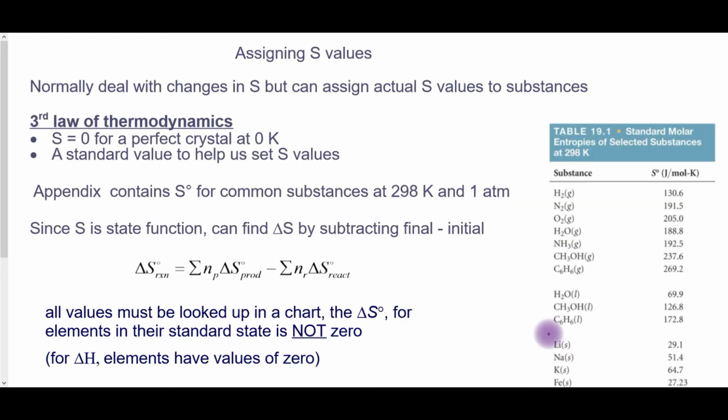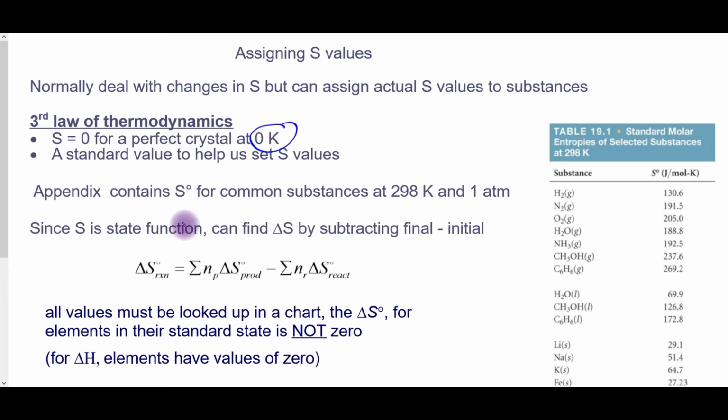S values are assigned to substances, and those are based on the third law of thermodynamics. Entropy is 0 for a perfect crystal at 0 Kelvin. This is theoretical since we have not had anything at 0 Kelvin, but it is a standard value and it helps us estimate our change in entropy.